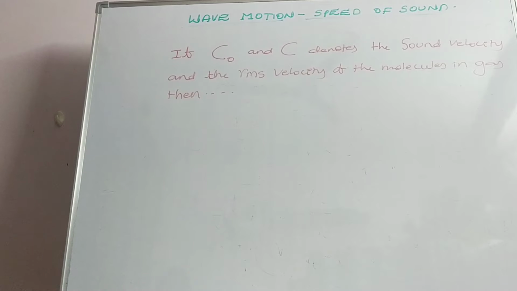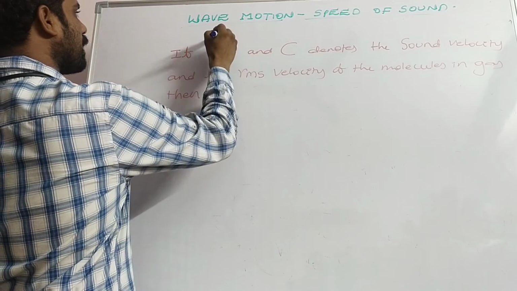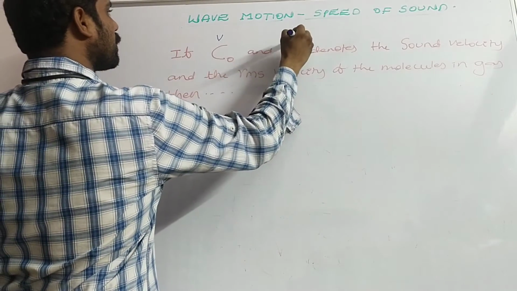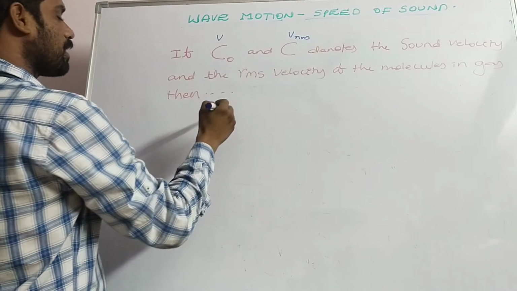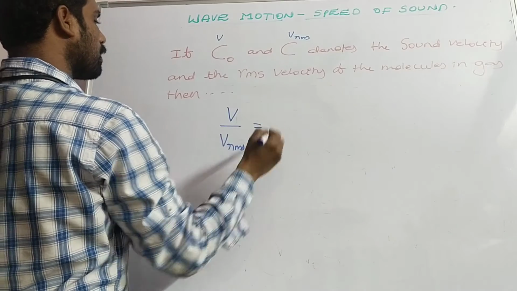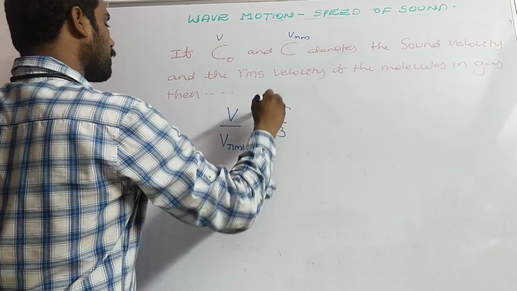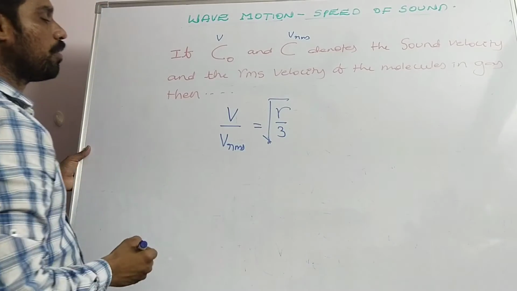Now here, as we discussed earlier, RMS velocity and speed of sound. Let us consider this is V, this is VRMS. As we discussed earlier, V by VRMS is equal to root of gamma by 3. Yes or no?